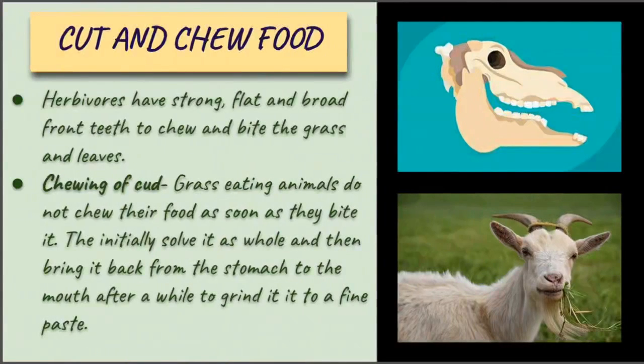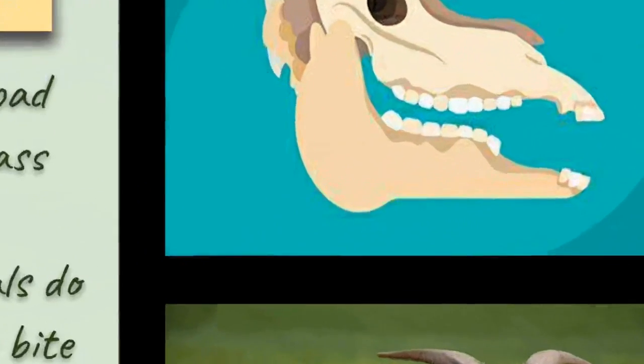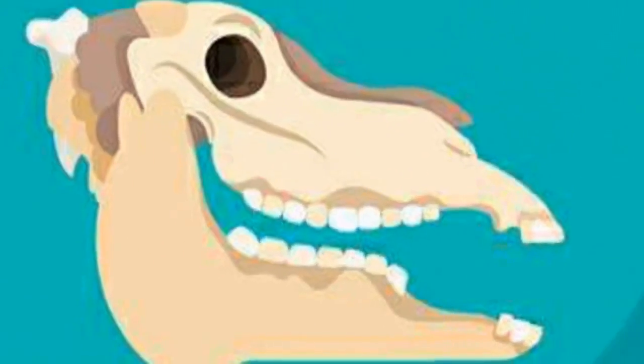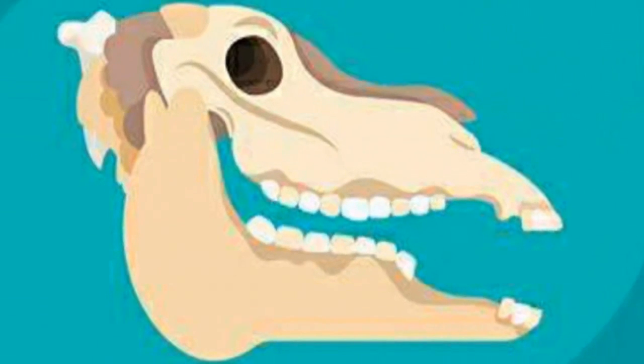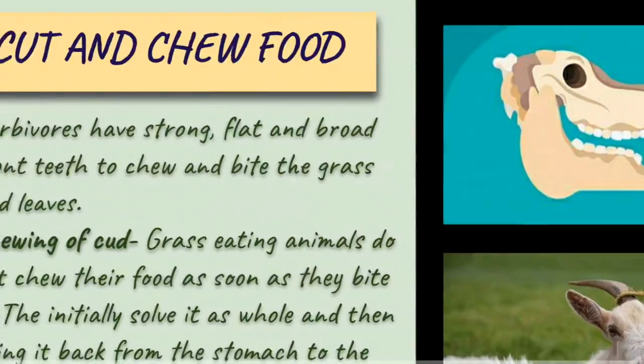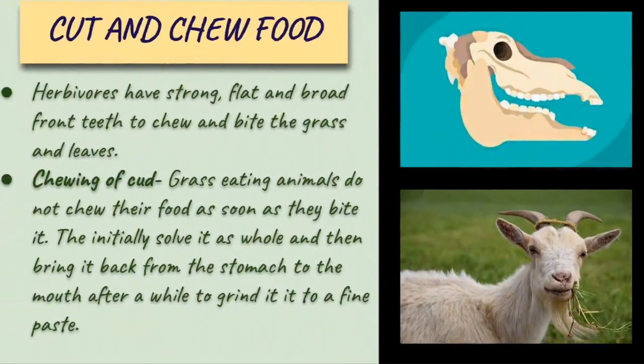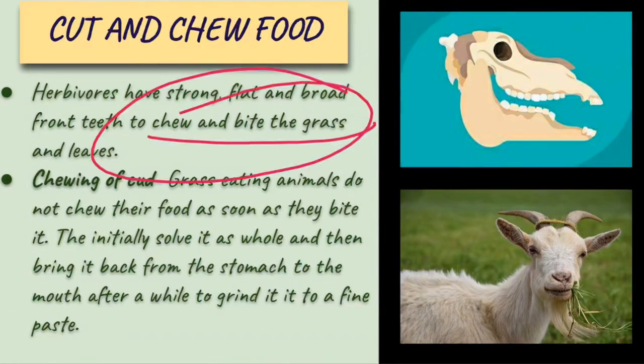We know that our first category is herbivores, and generally herbivore animals have strong, flat and broad teeth. You can see it here. This animal has flat, broad and strong teeth. So these herbivores generally have such teeth, which help them chew and bite food, and they chew and bite grass and leaves with the help of such teeth. So here a special term arises: chewing of cud.